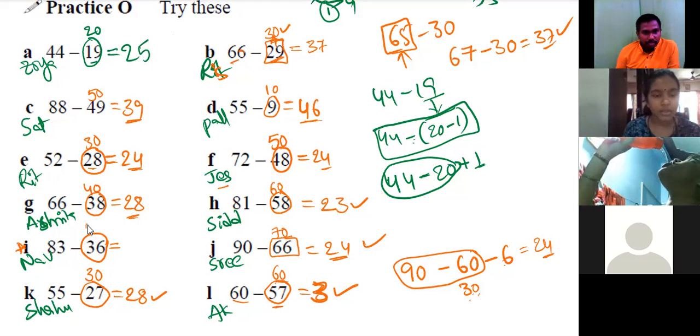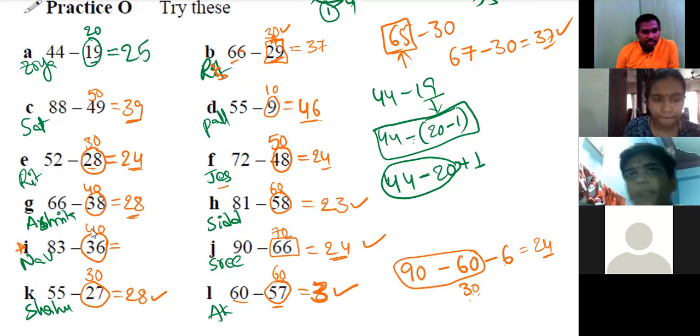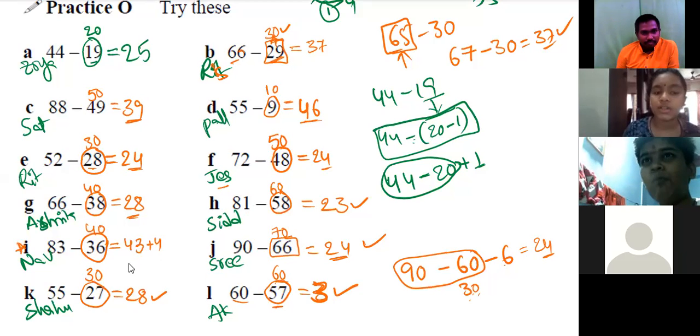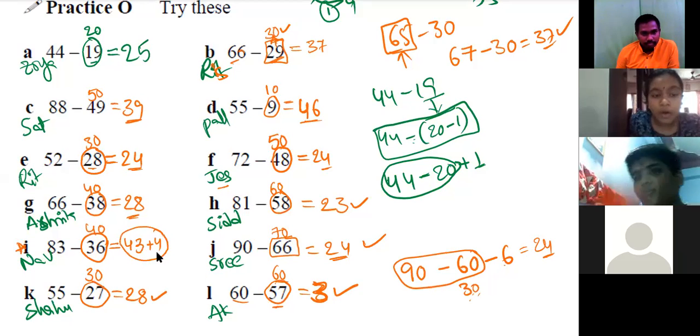Then we do 83 minus 40 minus 4, sir. 83 minus 40 is how much? 83 minus 40 will be 43, sir. Then we have to do plus 4, sir. So 43 plus 4 is equal to 47, sir. Why plus 4 here? Because when we do minus into minus, it will become plus, sir.